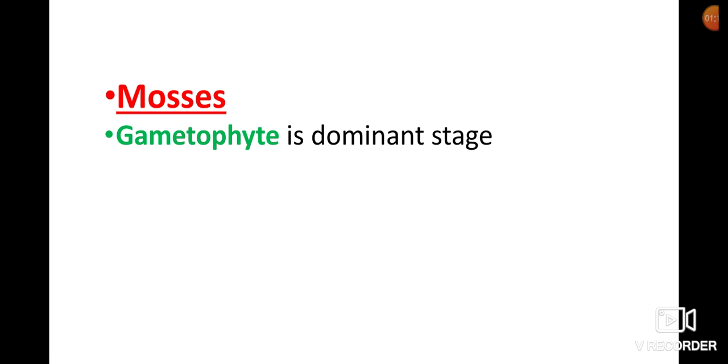In bryophytes the dominant phase is the gametophytic phase. So the gametophyte is the dominant stage.